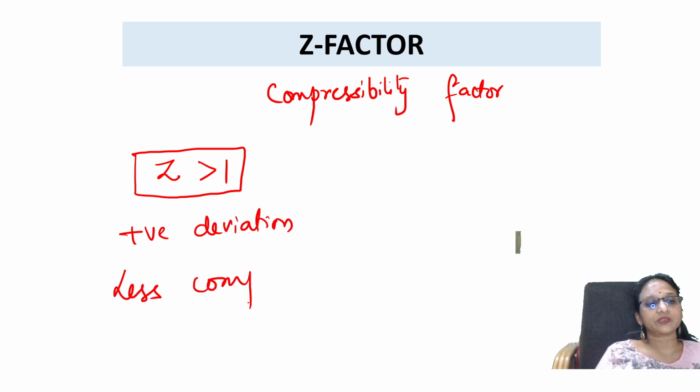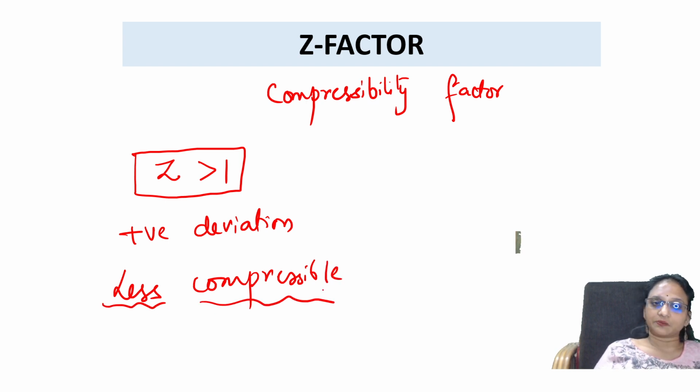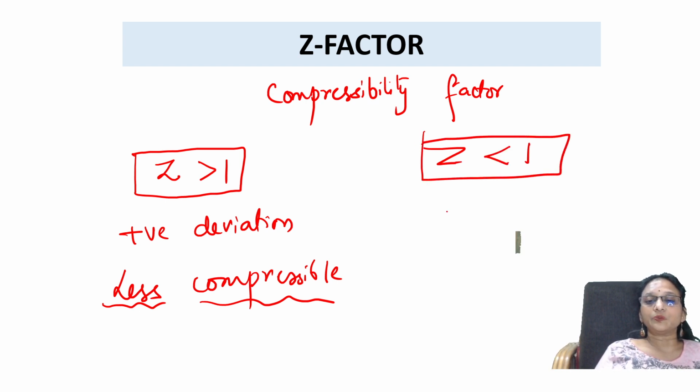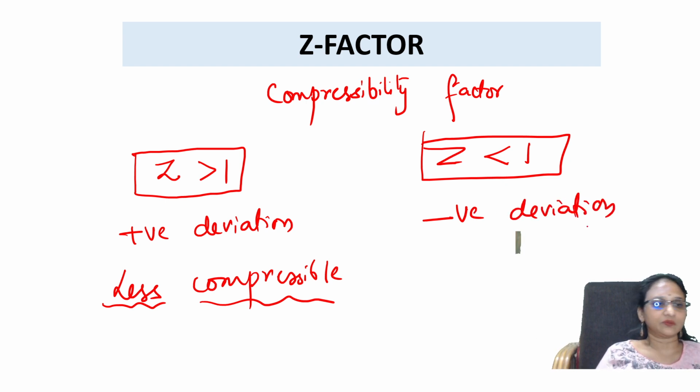I can't compress them, because Z is the compressibility factor. Suppose the Z factor is less than 1, the curve would be a negative deviation, below the standard one. Those gases are more compressible.